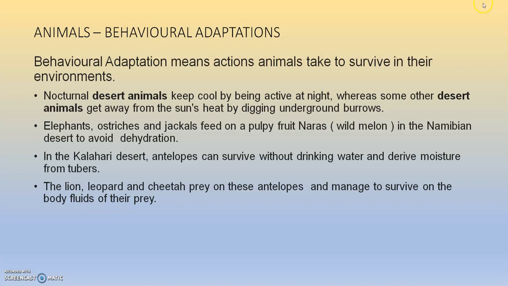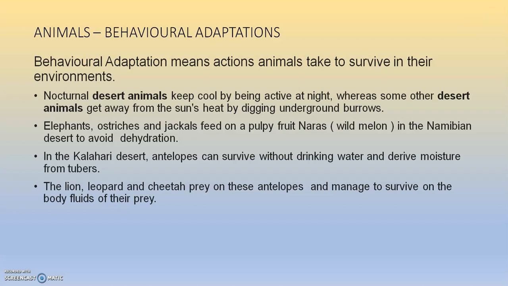Elephants, ostriches, and jackals feed on a pulpy fruit, naras. It is a wild melon found in the Namibian desert, eaten to avoid dehydration. In the Kalahari Desert, antelopes can survive without drinking water and derive moisture from tubers. So they consume tubers and from there only they get their water.